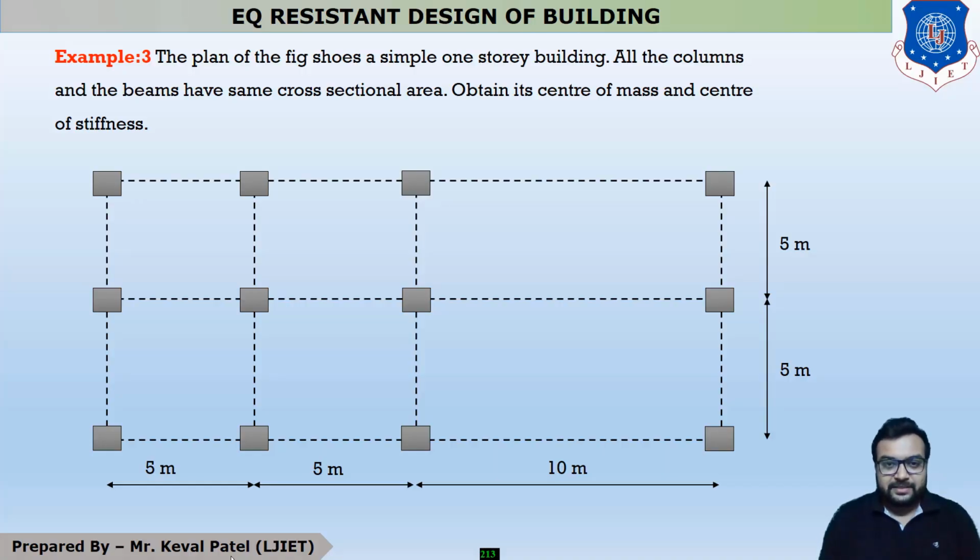This is our second lecture on the topic of finding the center of mass and center of stiffness. Students, in the last lecture we discussed that there are two types of system. The first one is a non-uniform system, in which there are different weights or different masses in the system. The second one is uniform mass distribution.